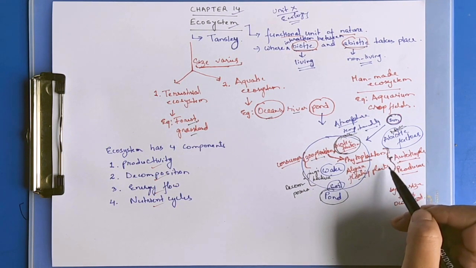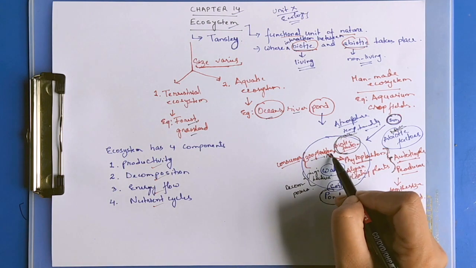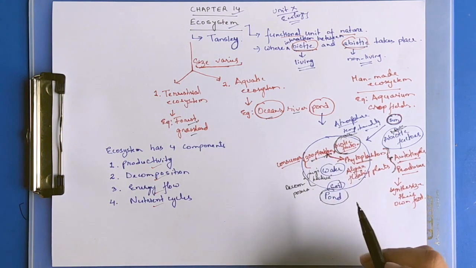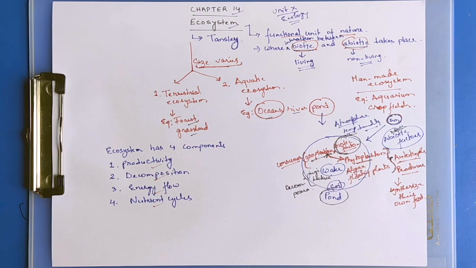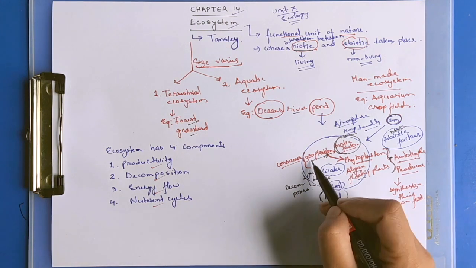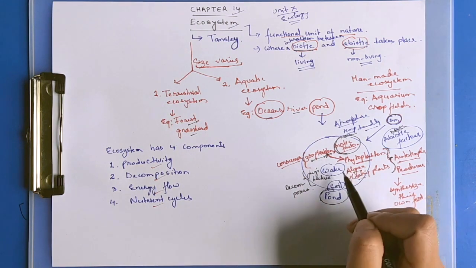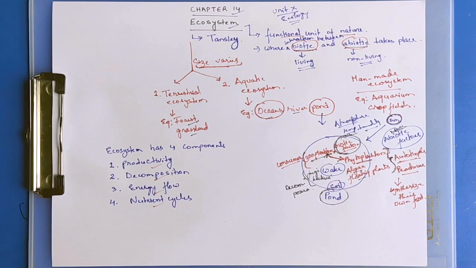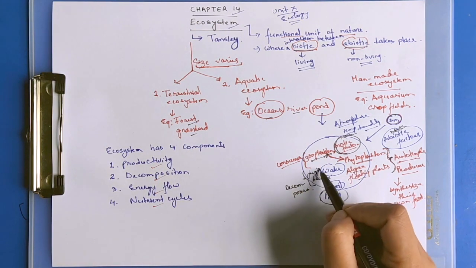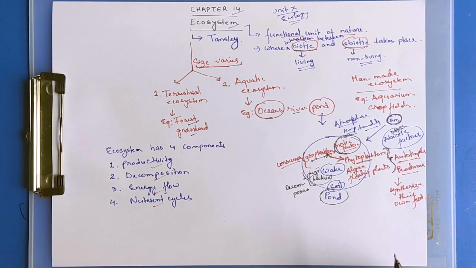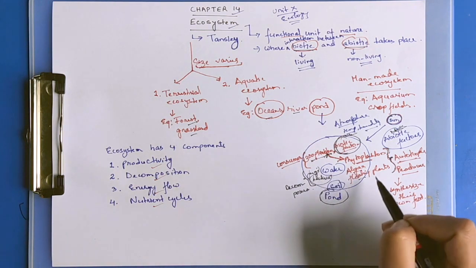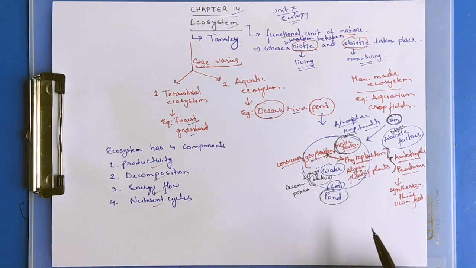These organic matters will be consumed by the consumers, through planktons and then other consumers. Their dead bodies would be decomposed by fungi and bacteria. This whole process would be repeated over and over again.